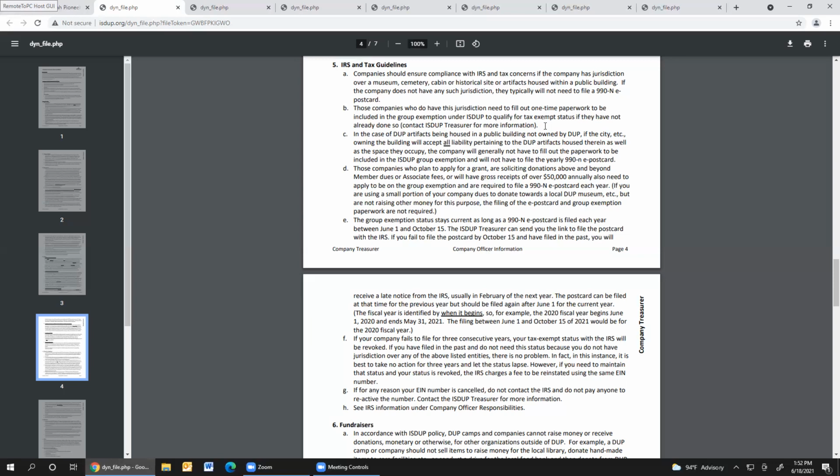There are some ways to get around that, but it requires getting a whole new EIN number. You have to do it under a different entity. It's kind of a hassle, so it's just better to keep up with that filing. I'm happy to help you with that and go over it with you over the phone if you have questions, but that guide that you can print out will help you a great deal with that.